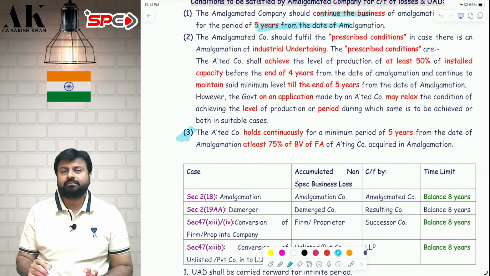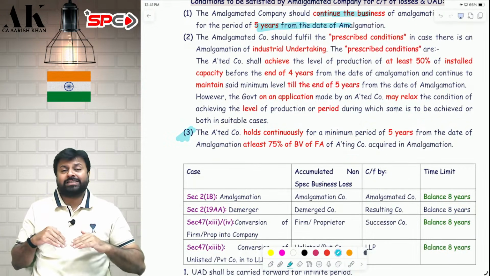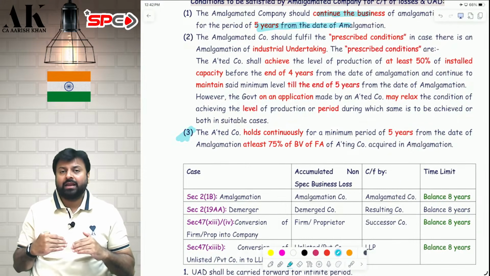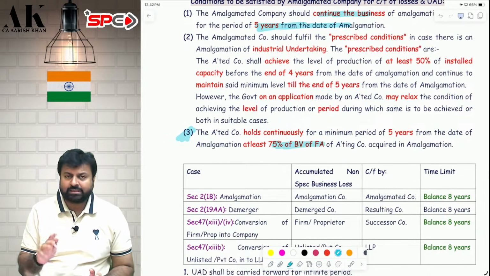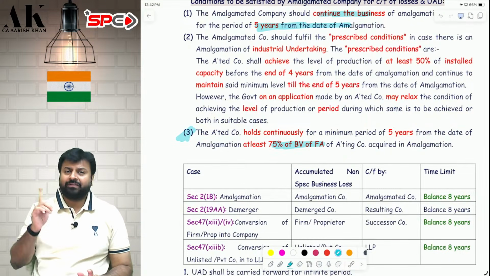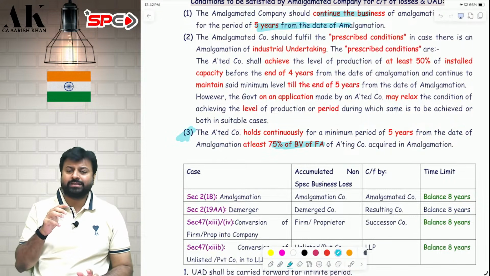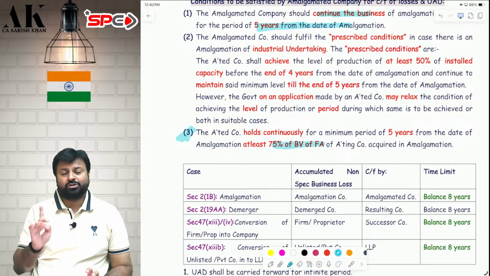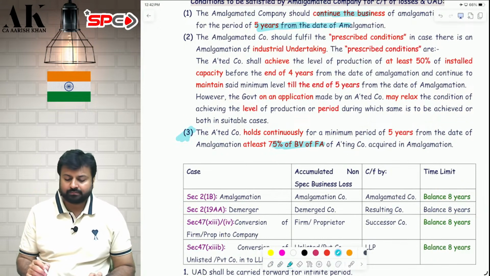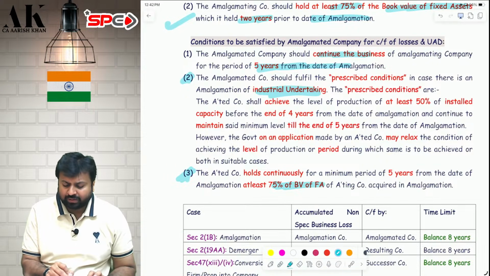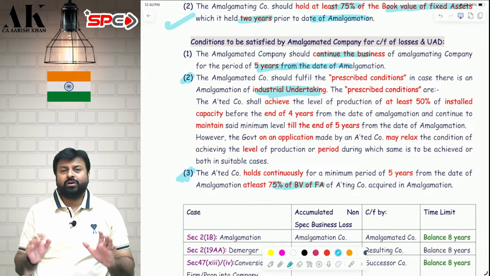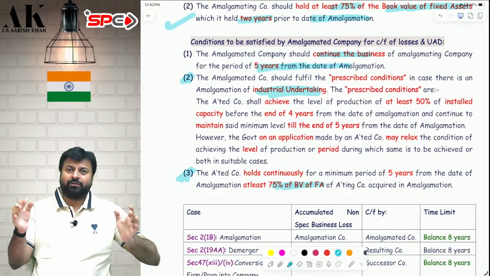Third point. Whatever fixed assets you have received today, 5 years later, you should hold at least 75% of the book value of the asset. So after 5 years, the assessing officer will send you a notice and check the data. So you should have at least 75% of the book value of fixed assets after 5 years. And the second condition is only for industrial undertaking. It is not for everybody. That is only applicable for manufacturing assessee.